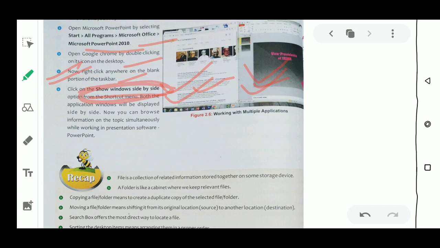Next, write down all these recap points, and please learn them and try to solve the objective, fill in the blanks, true false, application based and multiple choice questions by yourself. In the next class I will give you the answers to all of these. Okay, thank you.